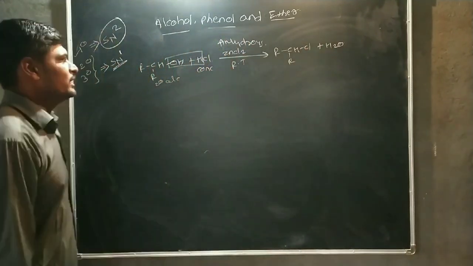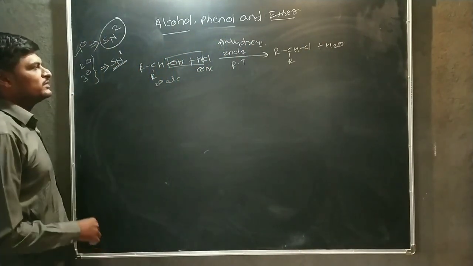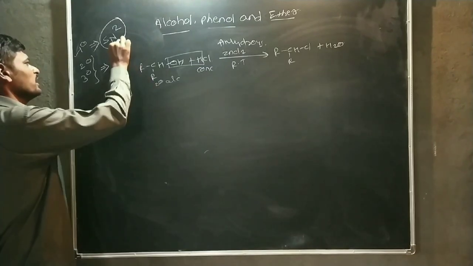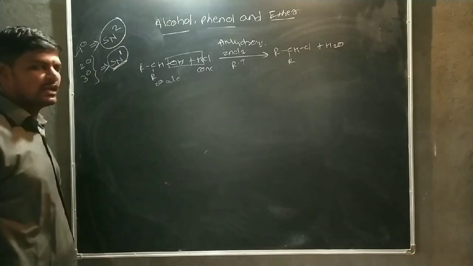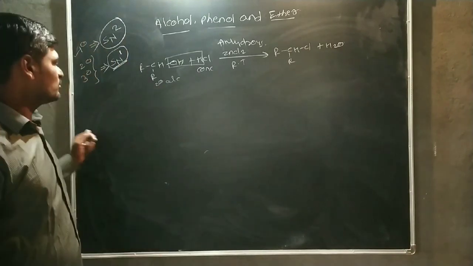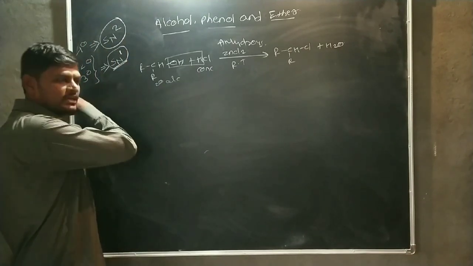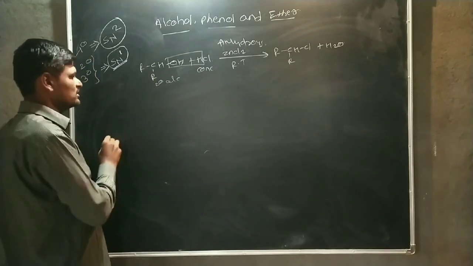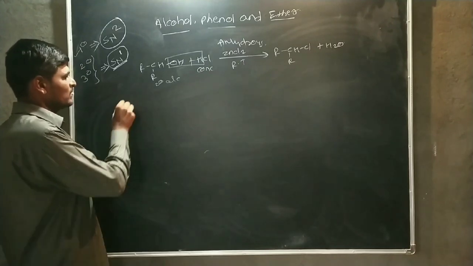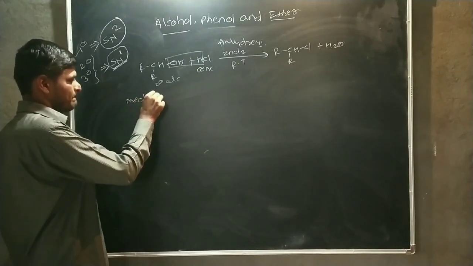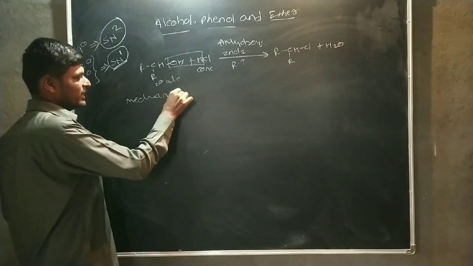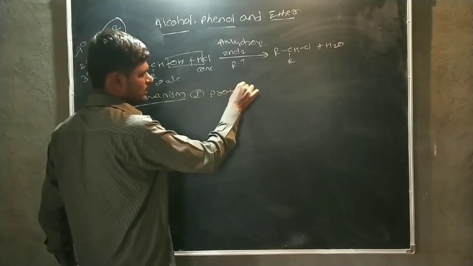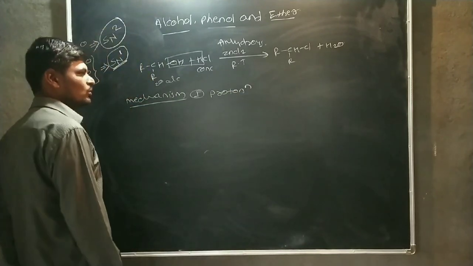Okay. Then this is a secondary alcohol. If this secondary alcohol is reacted with Lucas reagent, the mechanism of this reaction is carried out according to SN1 reaction. SN1 reaction is carried out mainly in two steps, but in this reaction, there are three steps involved. This is the mechanism. In this mechanism, the first step is a protonation of alcohol.